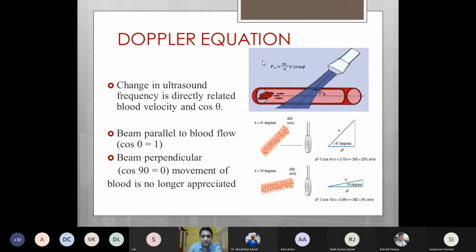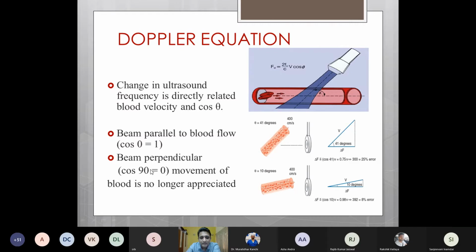So once we know the direction, next we have to know the velocity of this blood flow. To know the velocity, we have to convert the Doppler principle into a mathematical equation wherein the frequency difference between the transmitted and reflected Dopplers is directly proportional to the velocity and cos of the angle. This angle is the angle made by the Doppler beam with the blood flow. So as cos of 0 is 1, when the beam is exactly parallel with the blood flow, we will get the best calculation of the velocity.